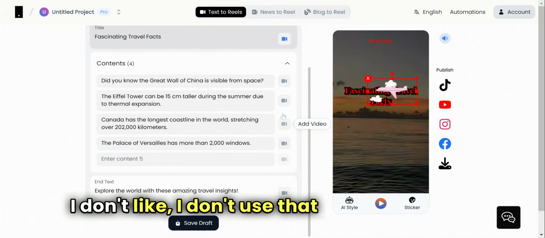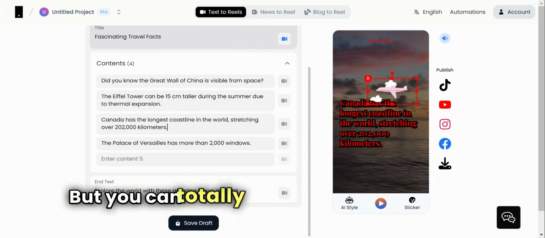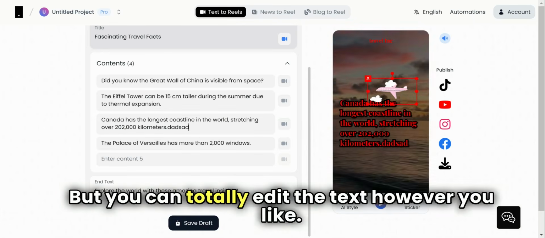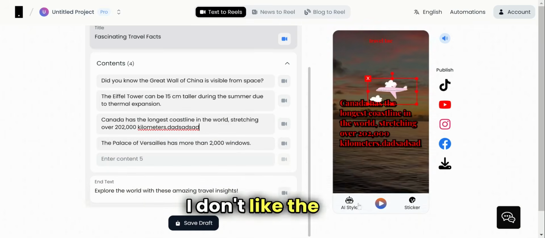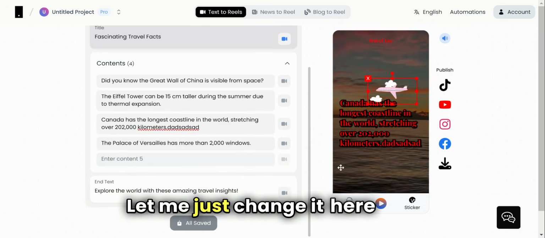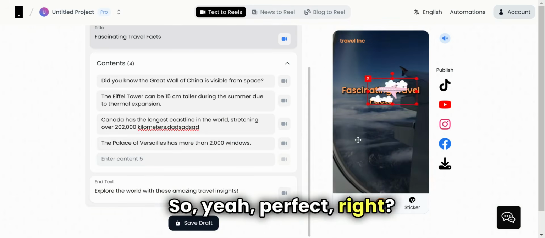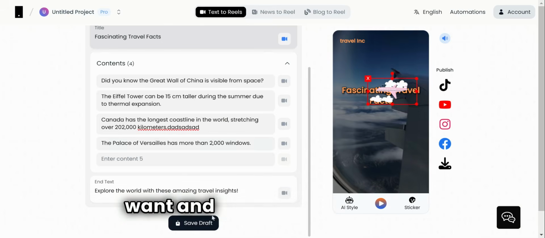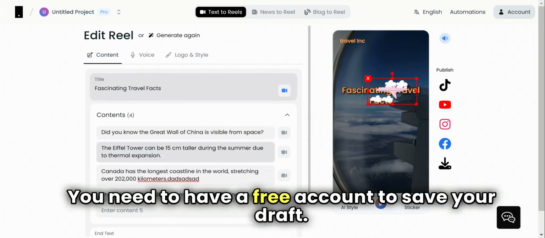I don't use that many videos. It takes a lot of time, but let it do it. But you can totally edit the text however you like. You can see that right now on the screen it is doing it. I don't like the color. Let me just change it here again. So yeah, perfect, right? Then you can change anything you want and you can save the draft. You need to have a free account to save your draft.